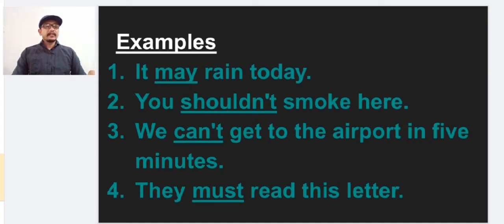They must read this letter. Must is another modal verb. Here it shows necessity. So this type of modal verbs we can use in sentences, and it shows the attitude of the speaker. It can be changed and it gives a special meaning to the sentences. And sometimes we can say these modal verbs are just another kind of auxiliary verbs.